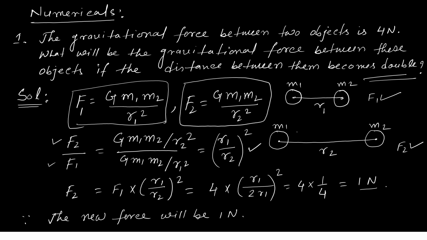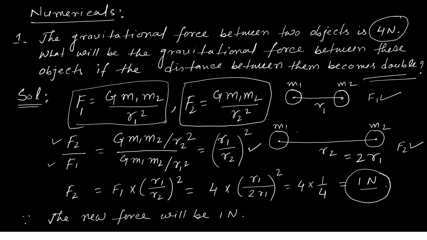So F1 is given as 4. Now 4 into r1 by r2 whole square. Now r2 is double of r1, that means 2r1. So r1 by 2r1 whole square. So r1 will cancel. So we have 1 by 2 whole square, that means 1 by 4. So it becomes 1 Newton.